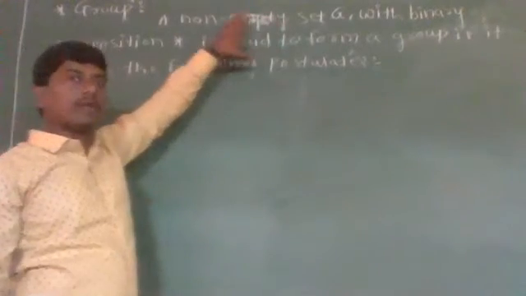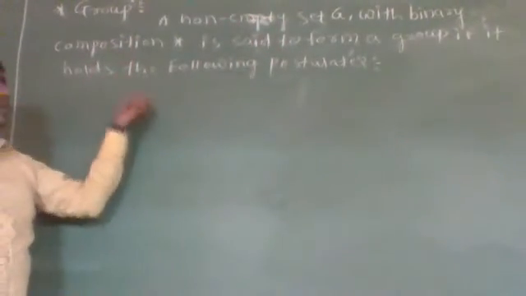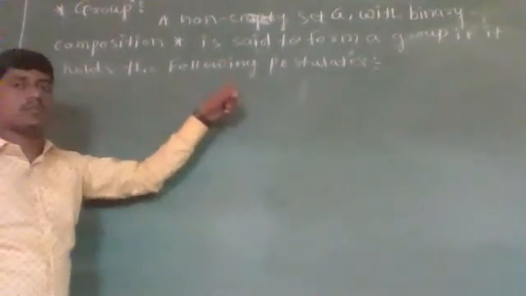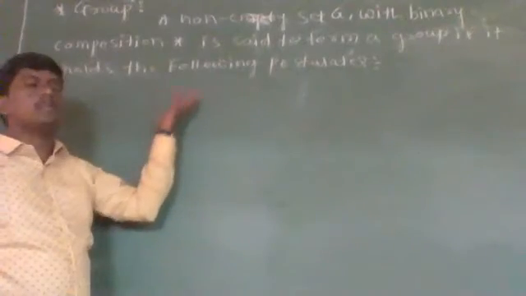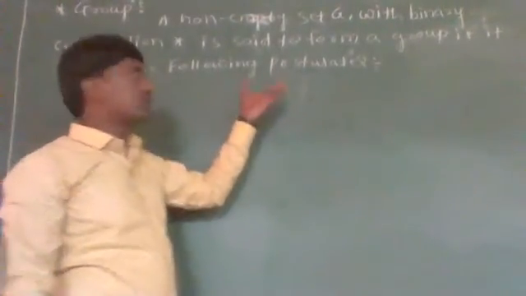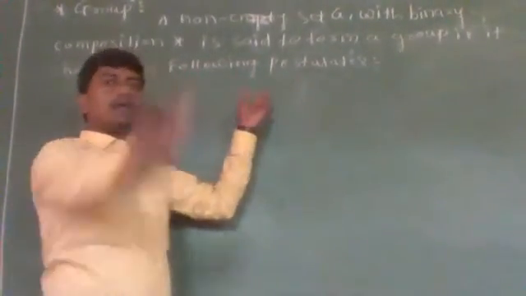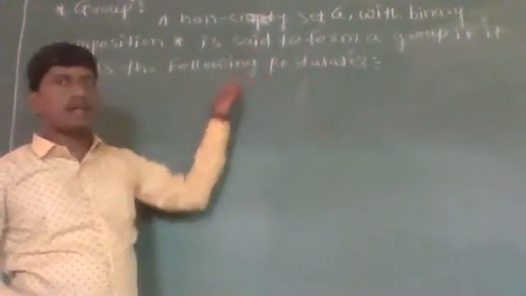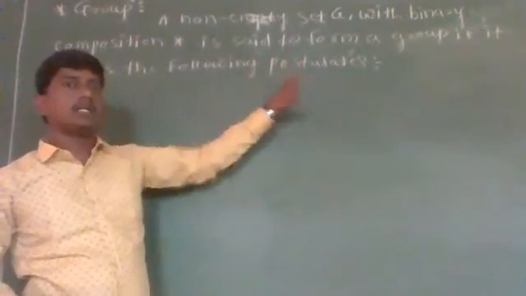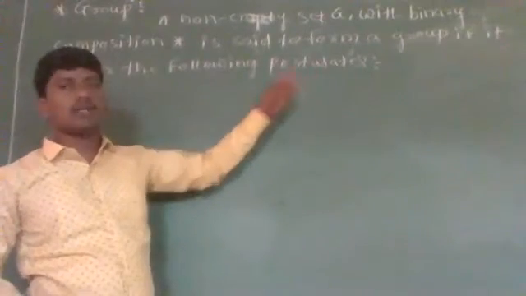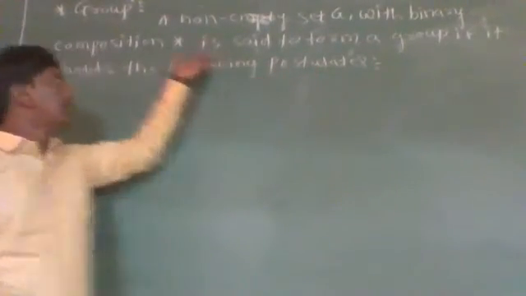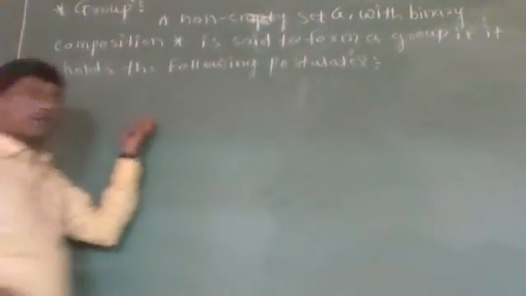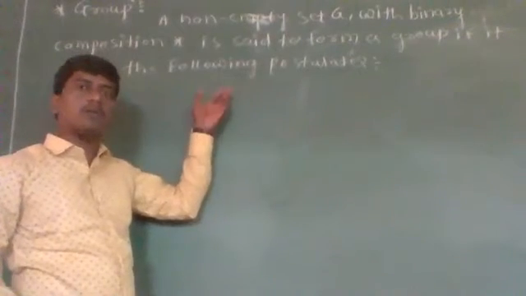First one is the closure. As it is a binary operation, binary operation means if we take any two elements from that particular set under that binary composition, then the product or the addition, the resultant will be again in that set. Then we say that this is a binary composition on that set. It is similar to the closure property, so there is no need to prove closure once again for a group.